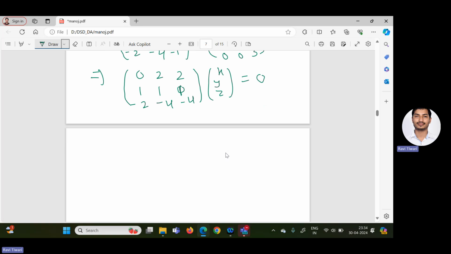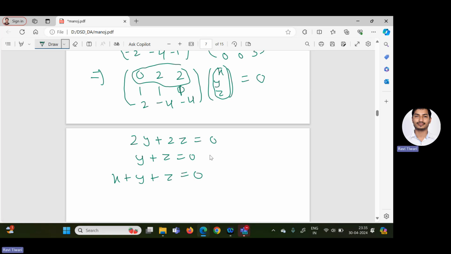So what will you get in the first equation? I hope you know how to multiply: the first row with x, y, z. So x into 0, 0, y into 2, 2y. So the first equation is 2y plus 2z equal to 0. So what we can get is y plus z equal to 0. Second equation, x plus y plus z equal to 0.